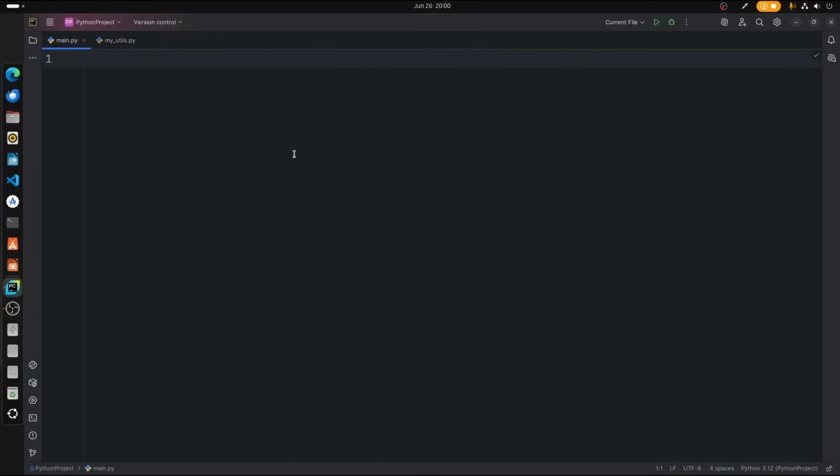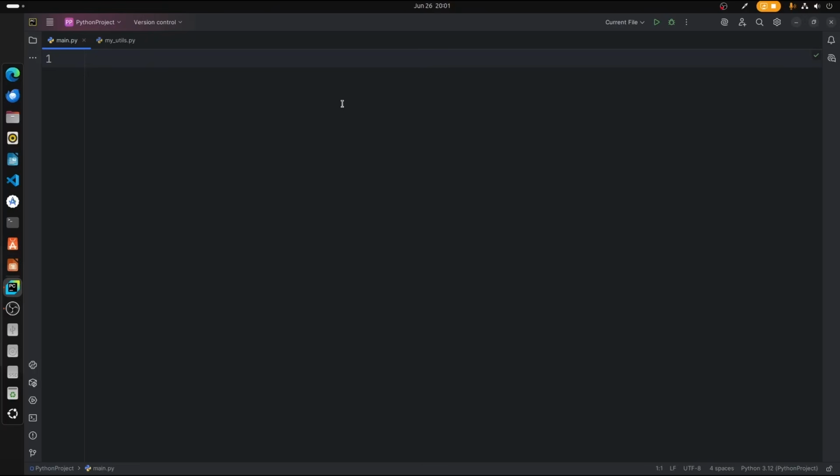Hello everyone, welcome to the 8th module of this course. And today in this module we're going to see about file handling using Python. So basically, what is file handling in Python? It is nothing but reading and writing files or working with files. That is what you call file handling. And today we're going to see a brief explanation about file handling, and working with different types of files like CSV, JSON, TXT files, how to read and write those files in Python. So without any further ado, let's get started.